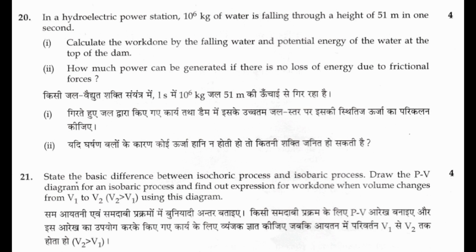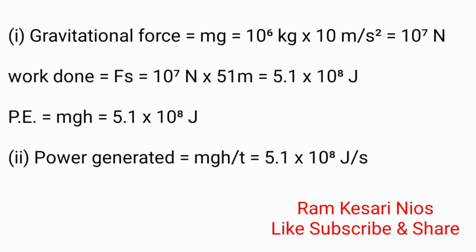20. In a hydroelectric power station, 10 to the power 6 kg of water is falling through a height of 51 meter in 1 second. 1. Calculate the work done by the falling water and potential energy of the water at the top of the dam. 2. How much power can be generated if there is no loss of energy due to frictional forces? Pause the video and see the answer.